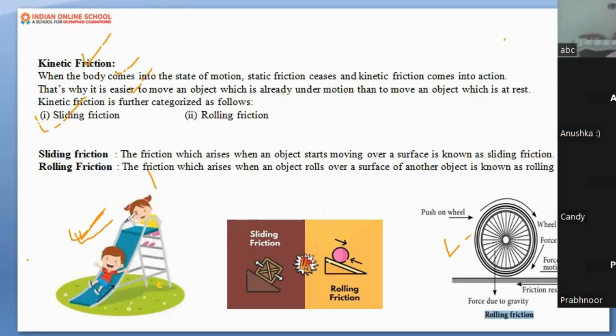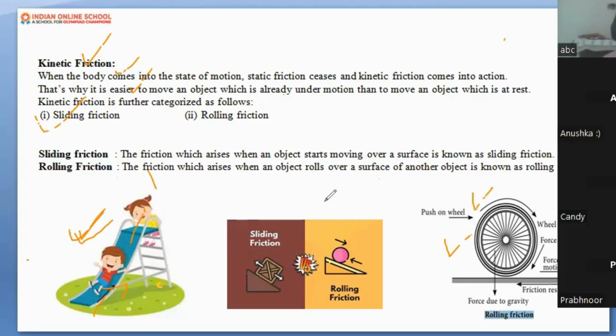Yes, that is also a good example of sliding friction. The child is applying motion downward, but in the opposite direction another force is being applied on the child. That is the force of friction, or the sliding friction, which is only applicable in the case of a thing which can slide. Even on an ice sheet, you can do skiing on it. That is also a good example of sliding friction. Let's move ahead with rolling friction.